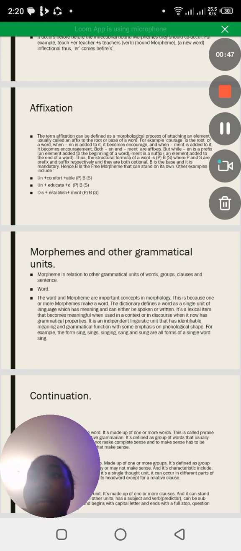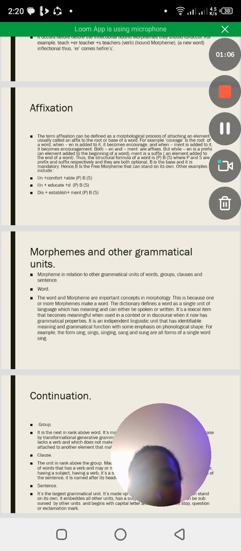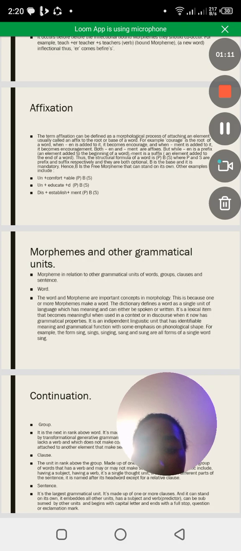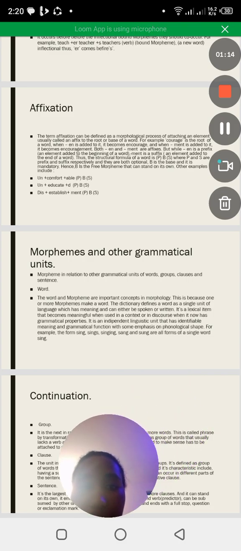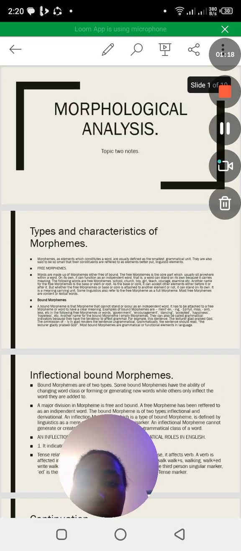units. These include words. Yes, after word we go to what? To groups. Then after group we go to clauses, and then the last one is a sentence. They say that the sentence is the largest grammatical unit. First we begin with the word, and then we go to group, then we go to clause, then the last one is what? A sentence. So let us see the types and characteristics of morphemes.